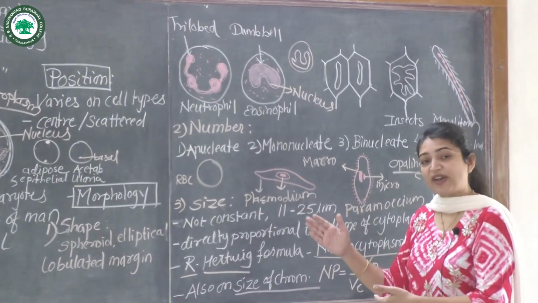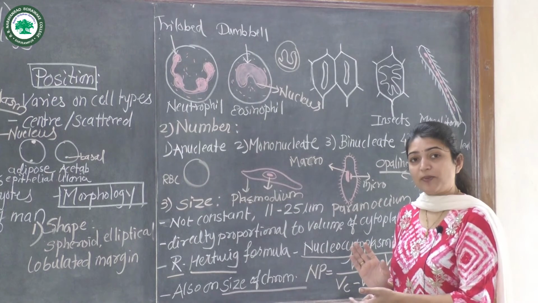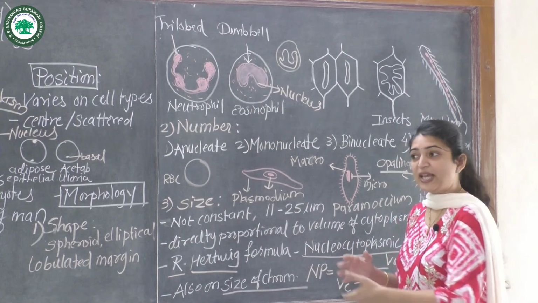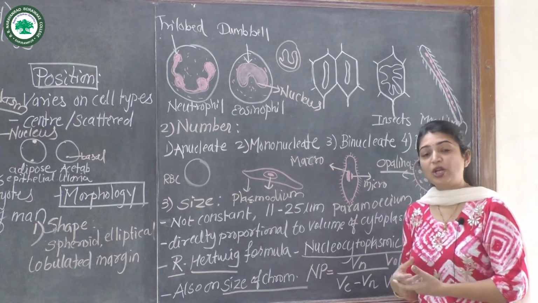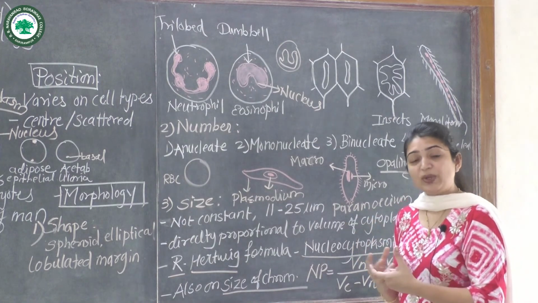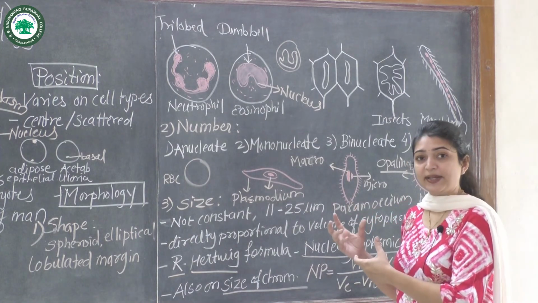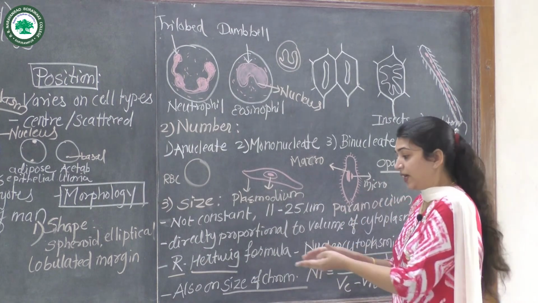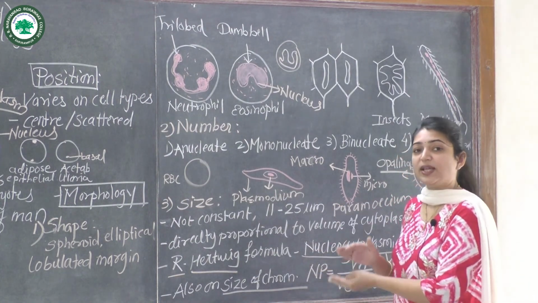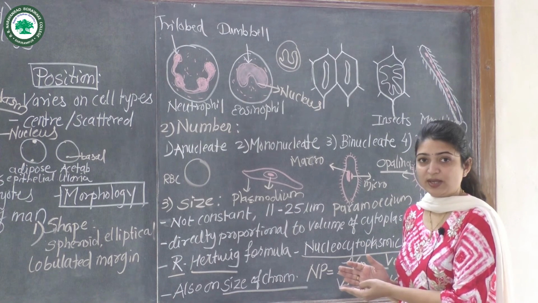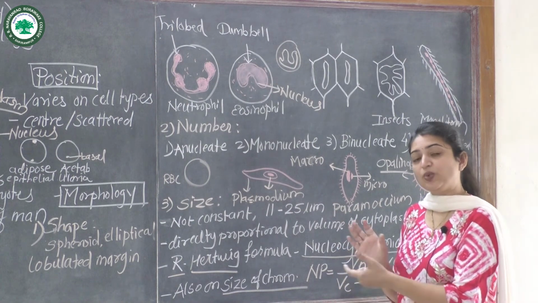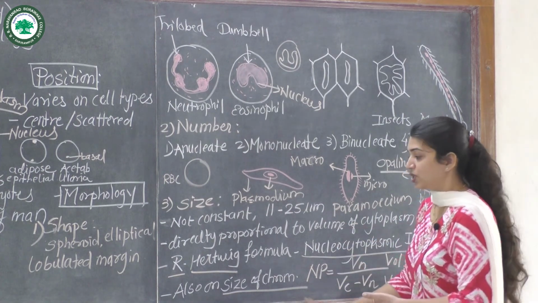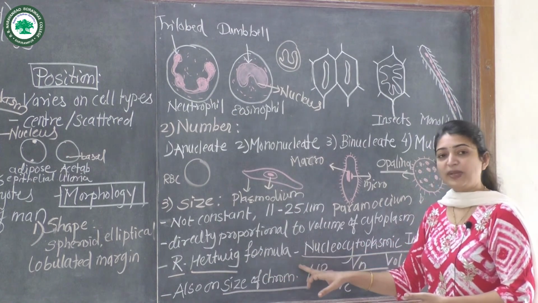Polyploid means more than five sets, and tetraploid means four. In tetraploid or polyploid cells, the nucleus size is always greater than in diploid cells. So according to the chromosome number, the nucleus is larger. For a diploid cell, the nucleus is smaller.